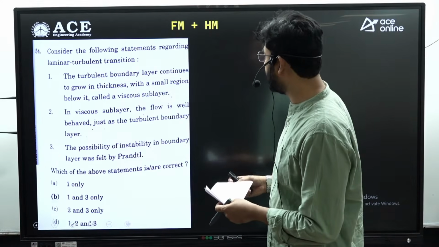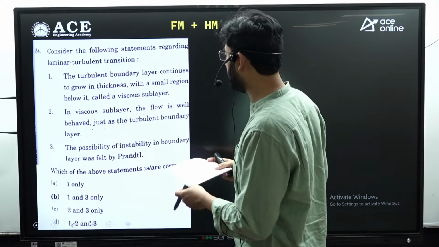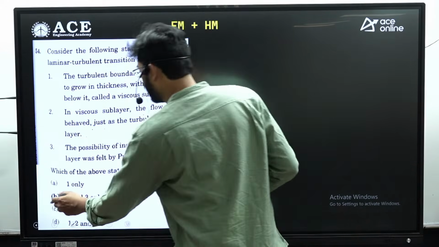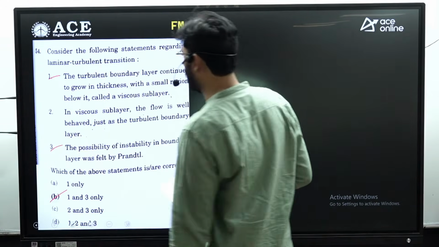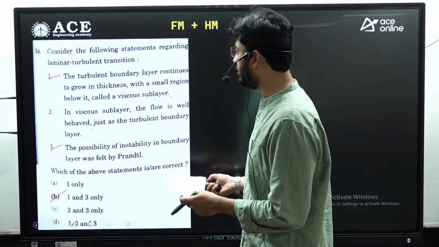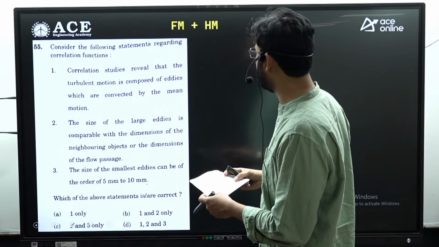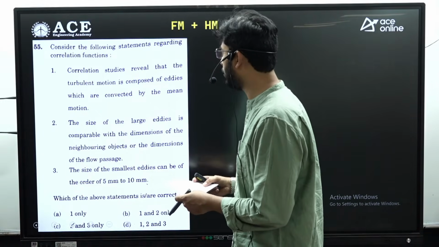Next, 54, consider the following statements regarding the laminar. So in the 54th question, that is option B, that is statement 1 and 2 are the correct answers. Okay, moving to next one, 55 question number. So 55 question number, that is consider the following statements regarding the correlation function.